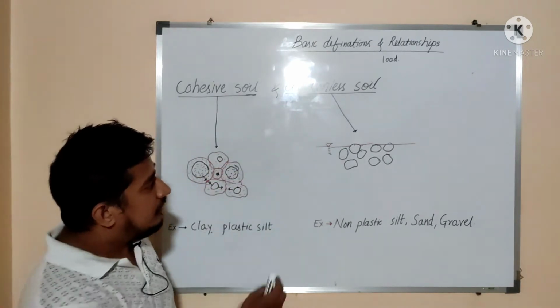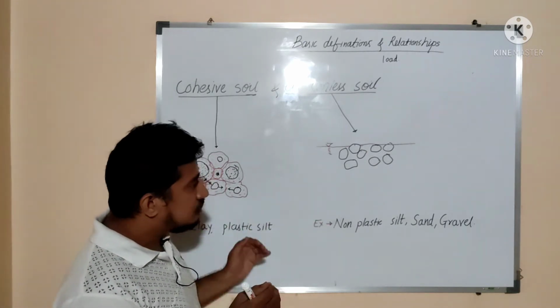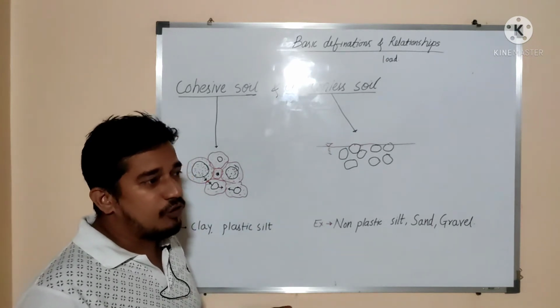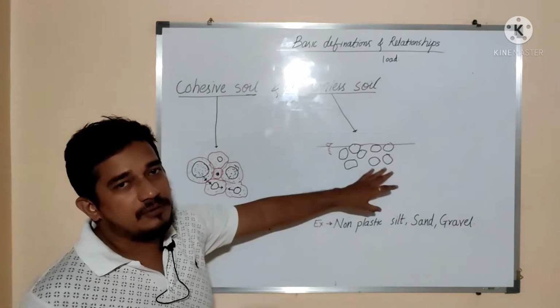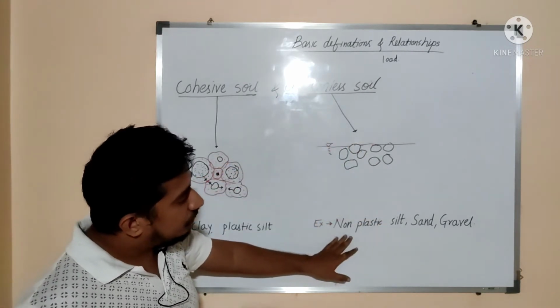So that's why each and every particle is separate. They do not have a force of attraction acting between them. If you add water to the soil, that won't change their behavior, it will remain the same. If we want to give an example of cohesionless soil, it can be non-plastic silt.